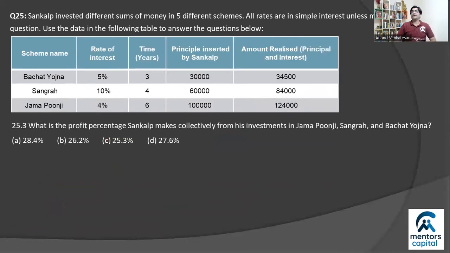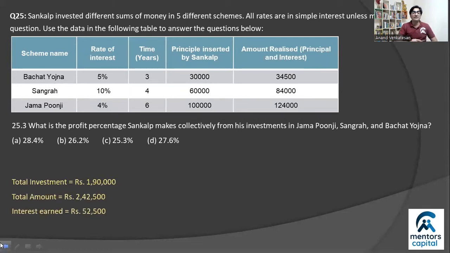All right, question number 3. Now, to solve this question, we've already calculated, for the first 3 schemes, what were the principals, what were the rates, what were the time periods, right? So when the question says find the profit percentage, all you need to do is add up the principals, add up the amounts, subtract them to get the difference, that is the earnings that you get from interest, that's 52,500. And once you divide this by the sum invested and multiply with 100, you get the overall profit from this investment, which is 27.6%. That's option D from the given choices.